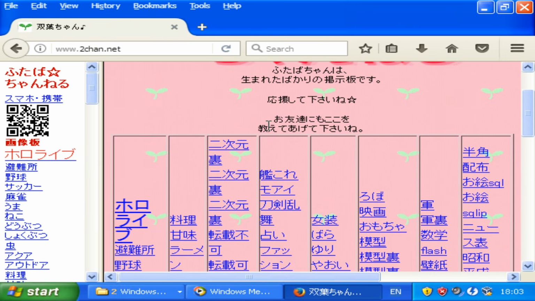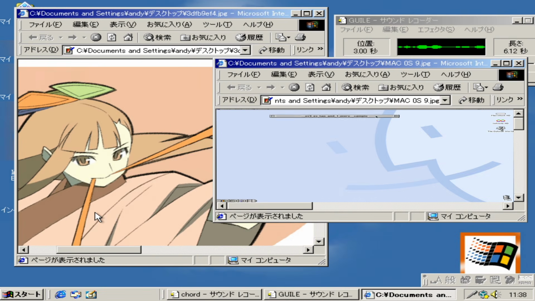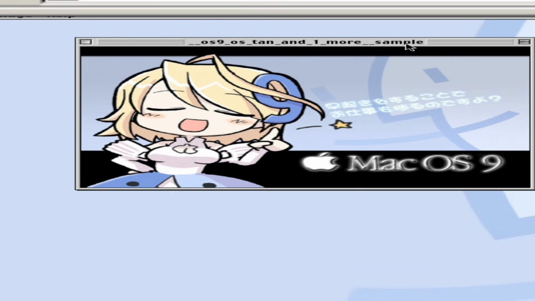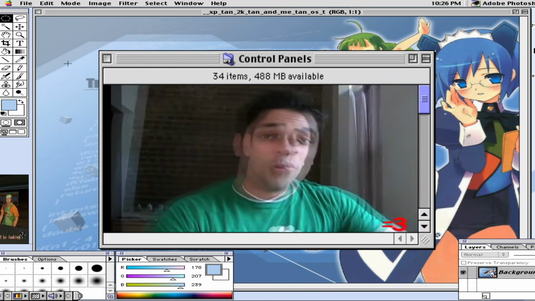Around 2003 and throughout the 2000s, people on the Japanese image board 2chan, specifically on the 2D board, would create anime girl mascots to represent many of the various Windows operating systems that existed at the time, as well as some characters from other operating systems. They are broadly referred to as OS Tan, Tan being a more playful suffix for Chan.